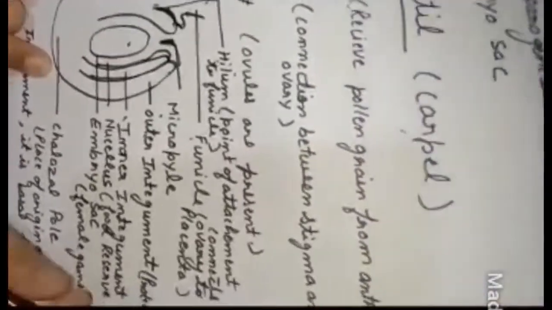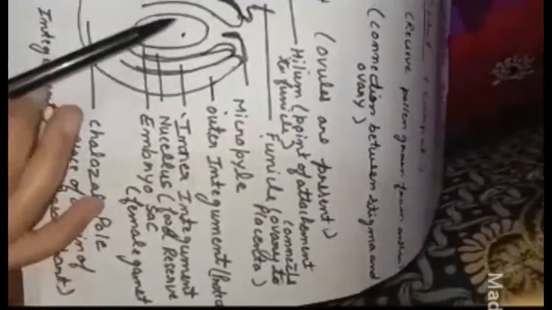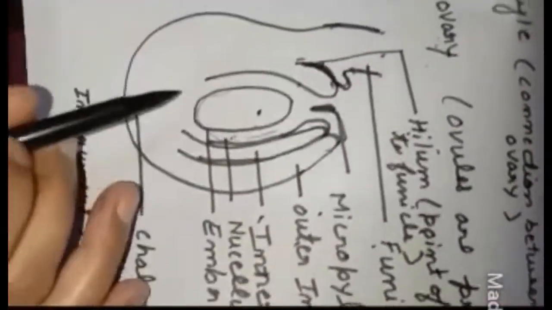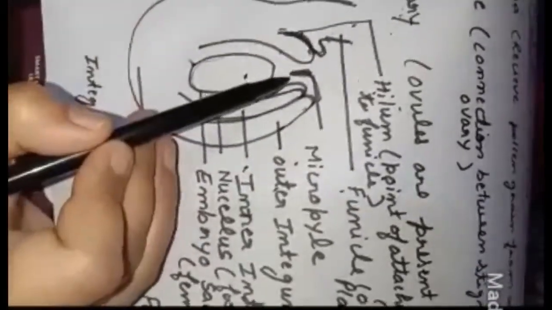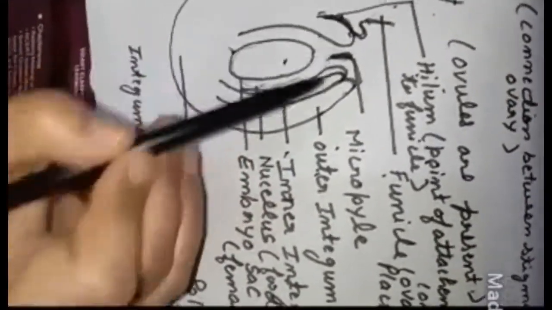Then you can see the two coverings here, 1 and 2. These are the integuments. The outer one is the outer integument and the inner one is the inner integument. These two coverings are for protection. They protect our nucellus. This center part is our nucellus, the part where the embryo sac formation takes place. Understood?